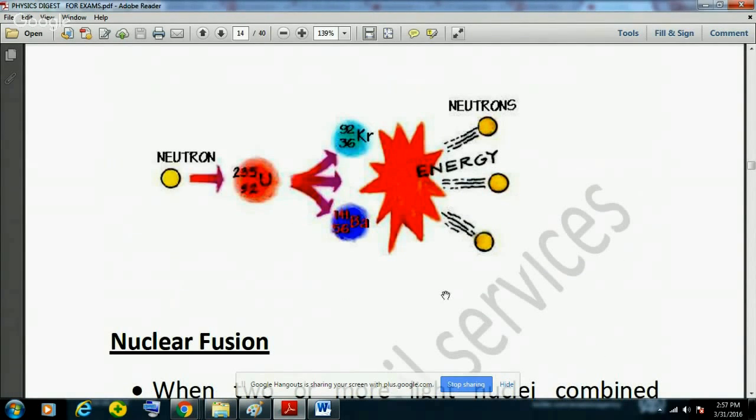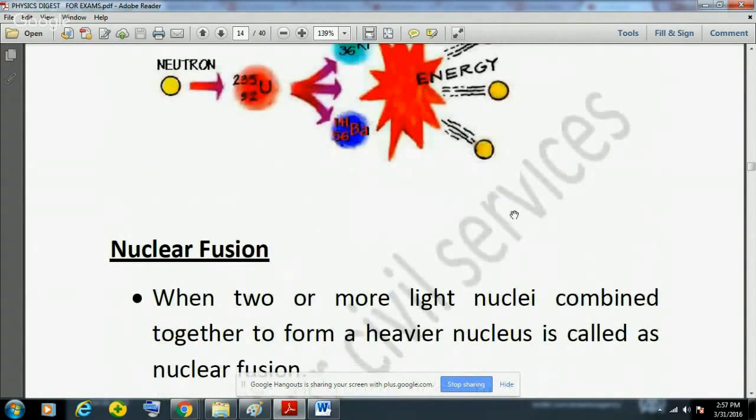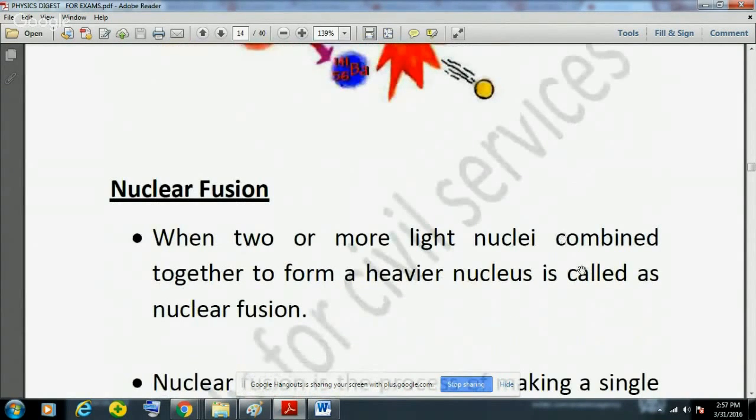These neutrons will again collide with other particles, and that is why a chain reaction is set up in nuclear fission. So nuclear fission is the basis of the nuclear reactor which produces electricity.